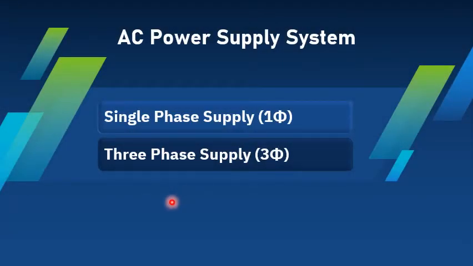The AC power supply systems are classified into two main types, that is single phase AC supply and three phase AC supply. Single phase supplies are used wherever low power requirements are there, and for high power requirements three phase supply is used.